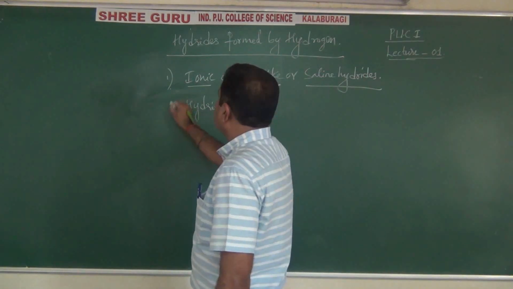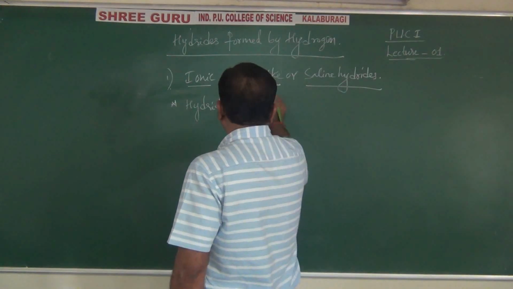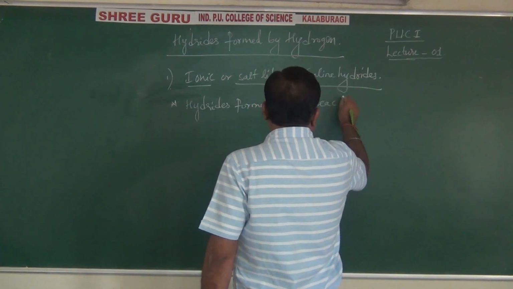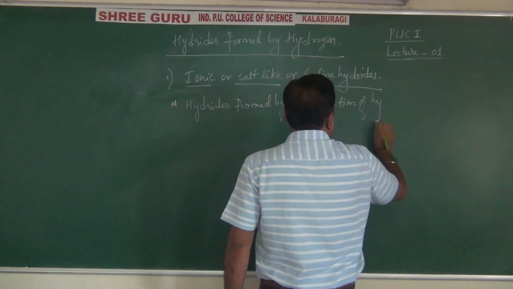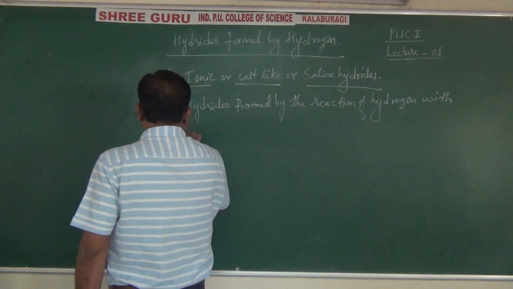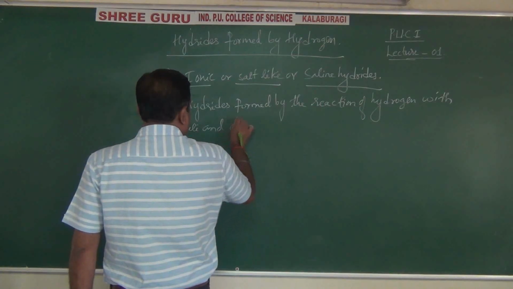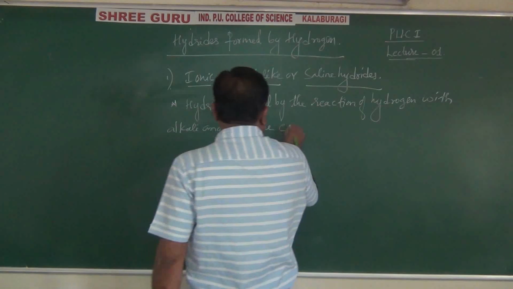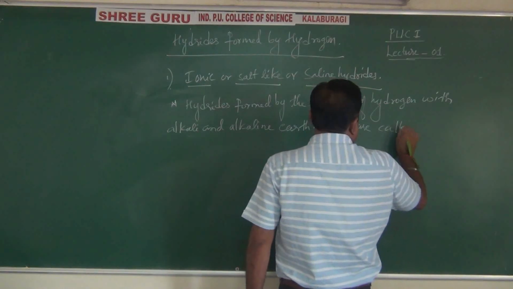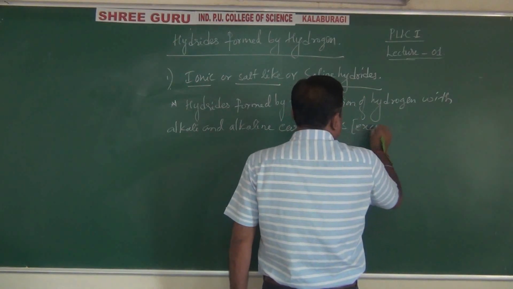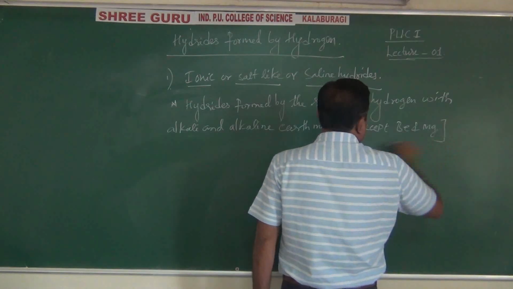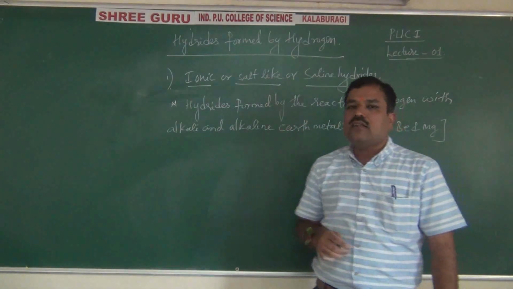Very simple. Hydrides formed by the reaction of hydrogen with the alkali and alkaline earth metals, except beryllium and magnesium, generally whose electronegativity is less than hydrogen.